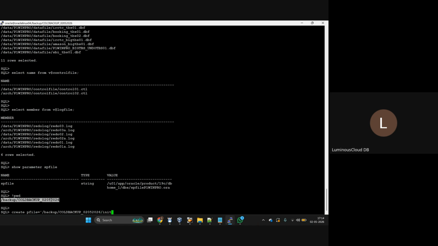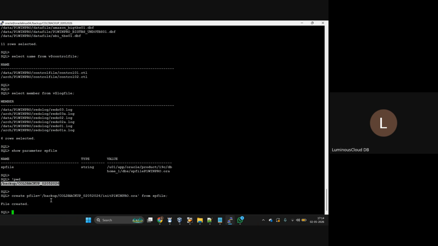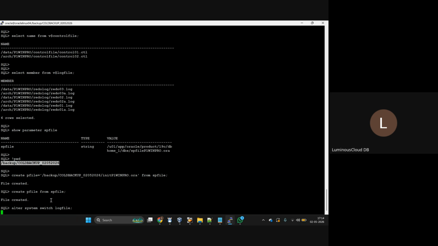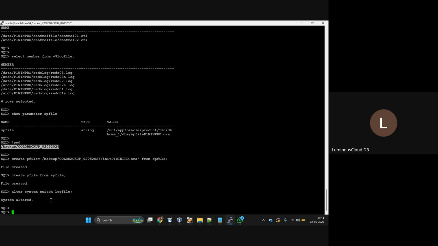Create pfile equal to the pfile name, init SID dot ora, from spfile. Or you can just use create pfile from spfile. Done. Once this is done, I need to shut down the DB. Before shutting down the DB, perform one log switch like this. Log switch also performed.